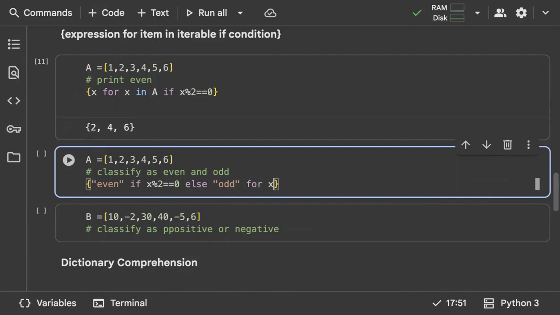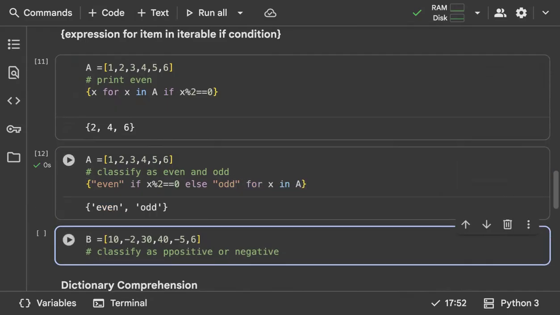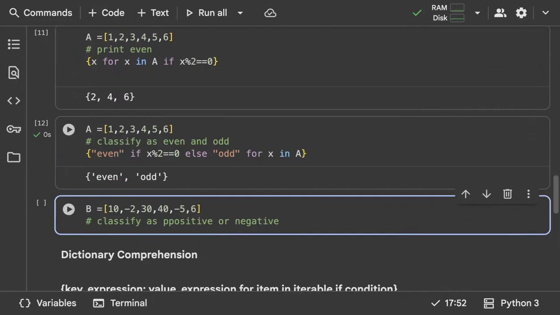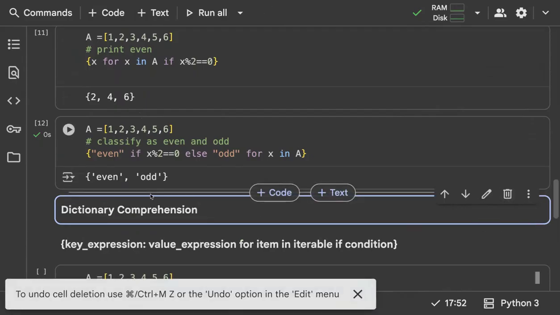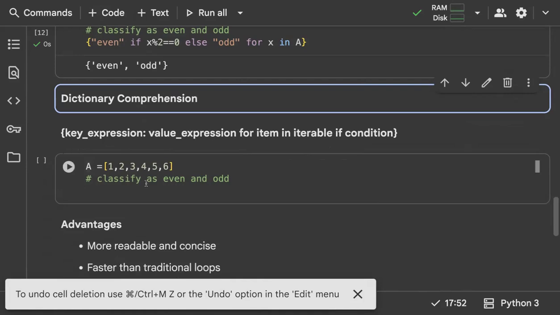And then finally it should be for x in A. See, you get your result in a set format, but the issue with the set is that since even and odd are repeating, it's not giving them multiple times. It just takes only one. That's an issue with a set. Same thing with positive or negative will work. Okay, I hope it's clear. Great, this is all about a set.